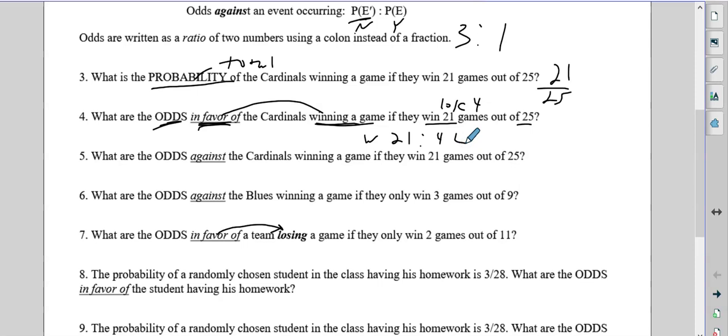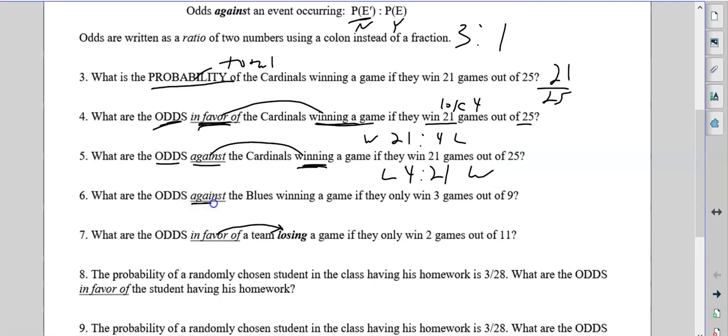So 21 to 4. Now, what are the odds against them winning? Odds against means we're just switching those two. We're putting the losses first. We go the opposite direction. So it's winning, but that means losses come first. So that's 4 to 21. And you don't have to put the W and the L. I'm just doing that for notes.